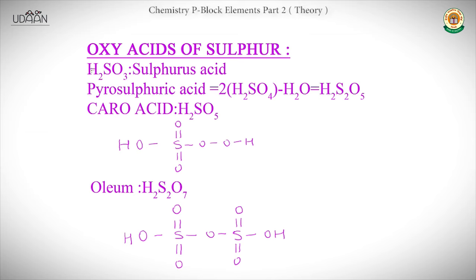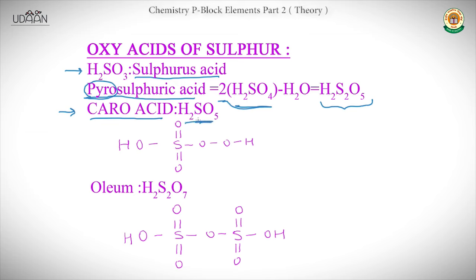Now the first important acid is sulfurous acid, which is H2SO3. And I've already mentioned pyrosulfuric acid. Here also the pyro prefix is used. So from 2 molecules of H2SO4, removal of one H2O takes place, and we get pyrosulfurous acid, which is H2S2O5.